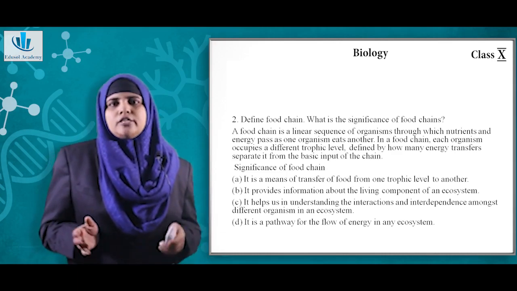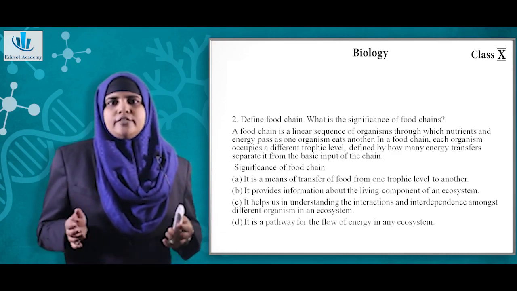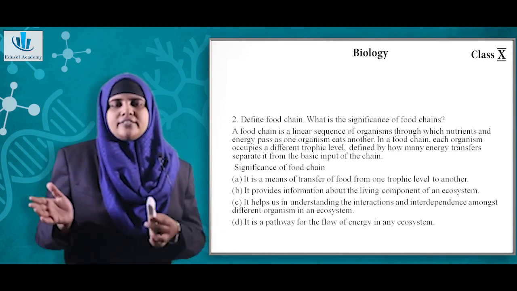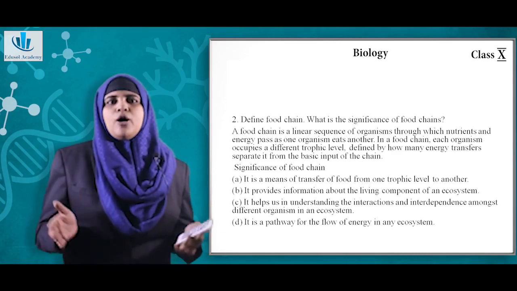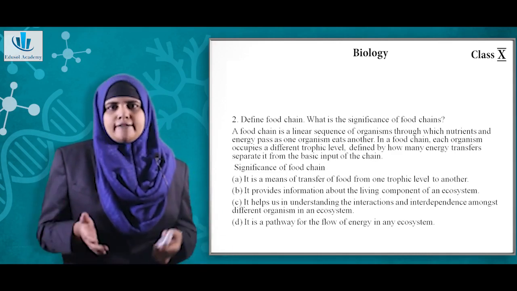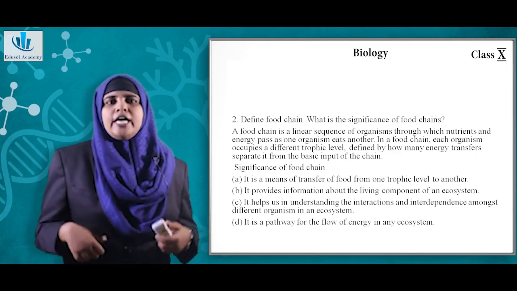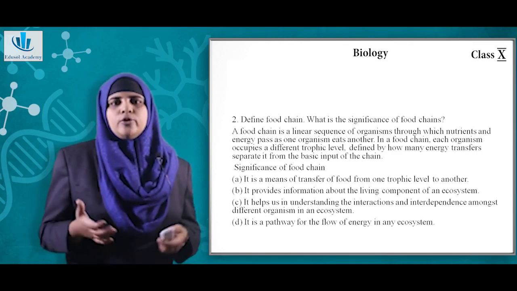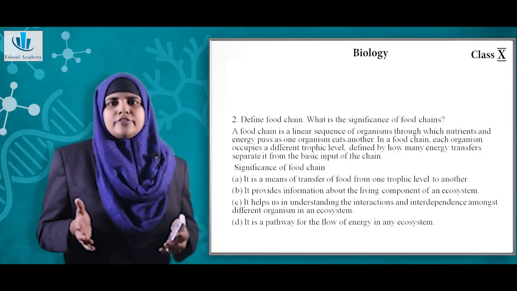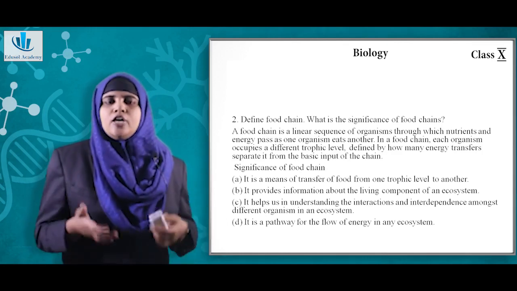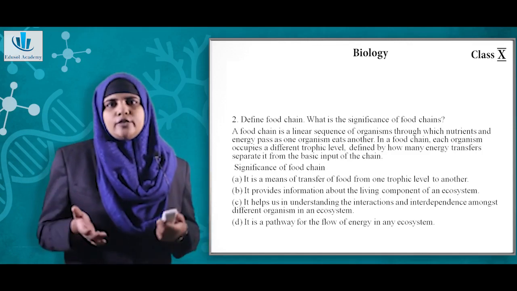Now what is the significance of food chain? So in a food chain, there is the transfer of food from one trophic level to another trophic level. Now it also provides the information about the living component of the ecosystem. And the other significance is it helps in the flow of energy in an ecosystem.